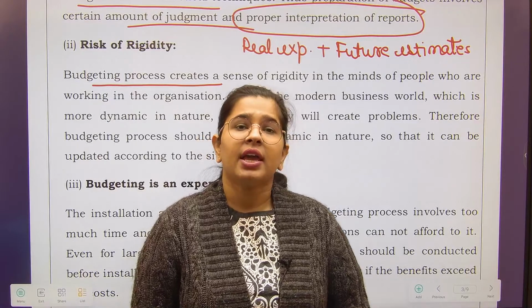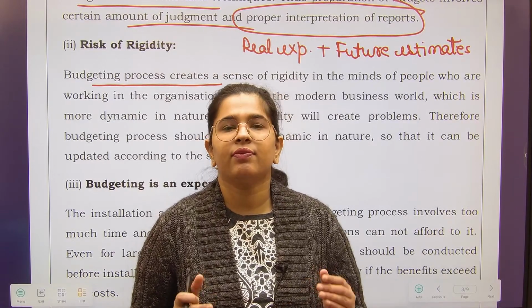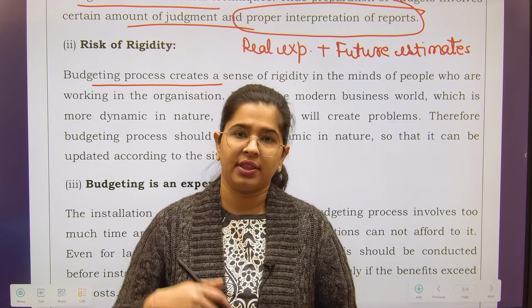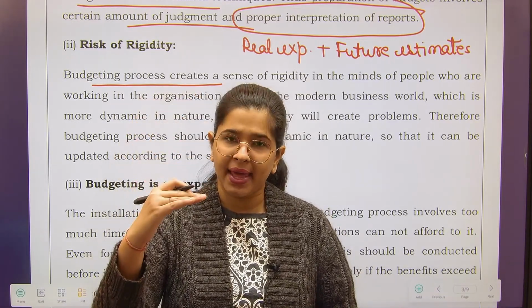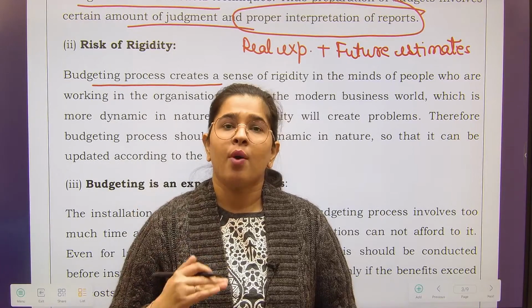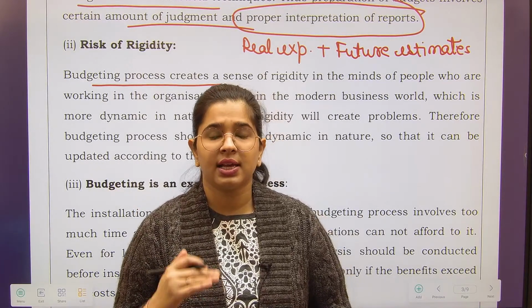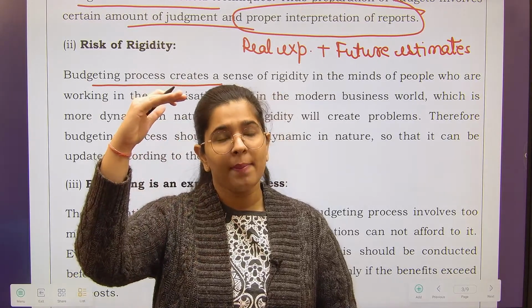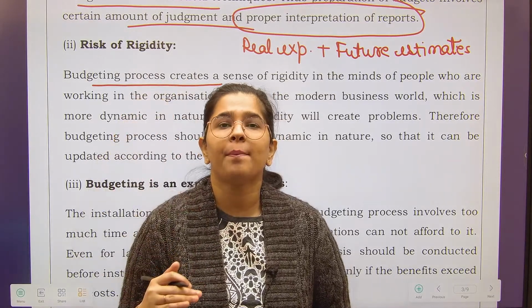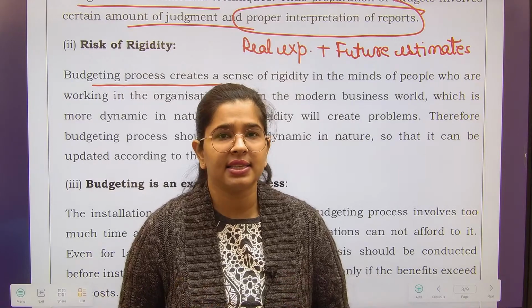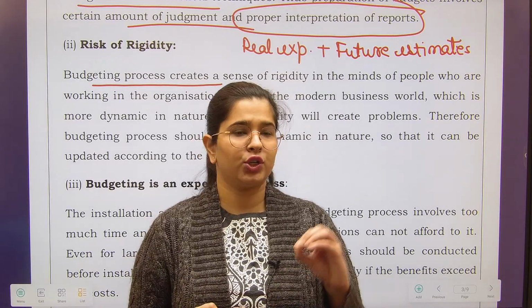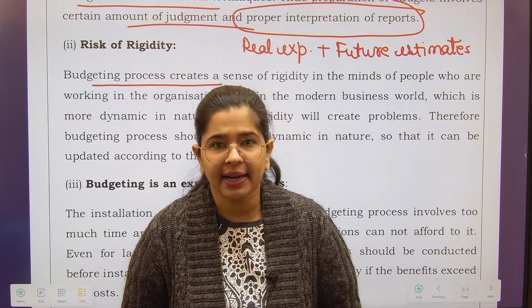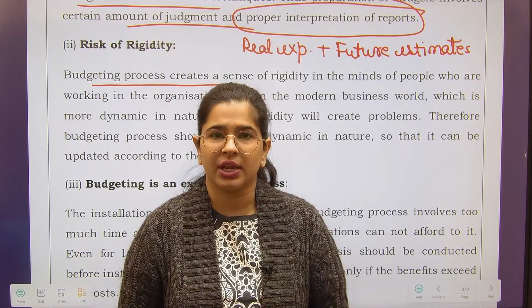Sometimes, in order to follow the budget, see what happens is there are layers of workers in an organization. There is top management, middle management and then lower management. Mostly the budgeting process starts from the bottom and goes to the top, and then finally top management decides and seals the budget. Once the budget is decided, middle management cannot change it, right?